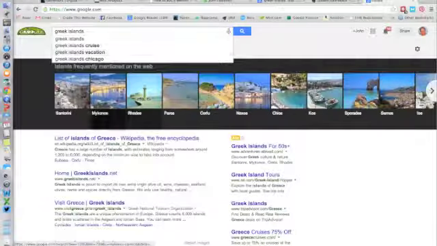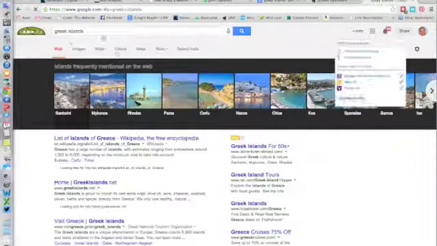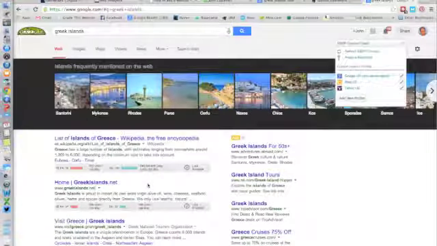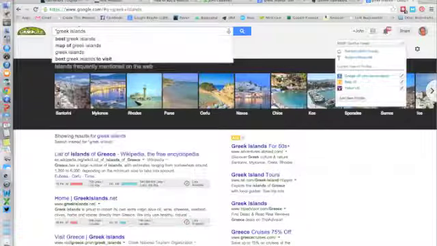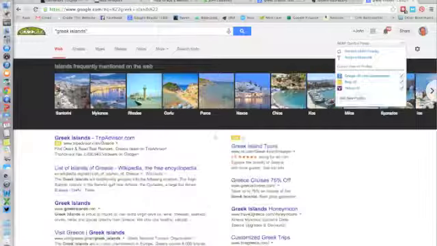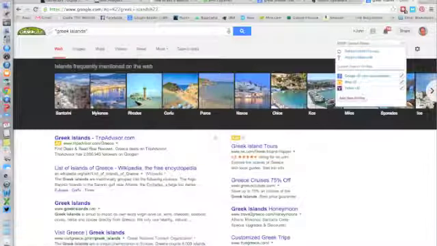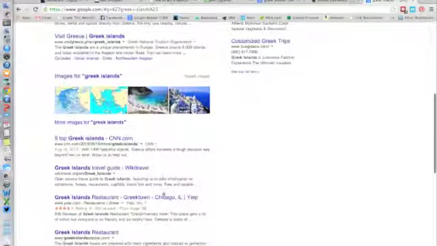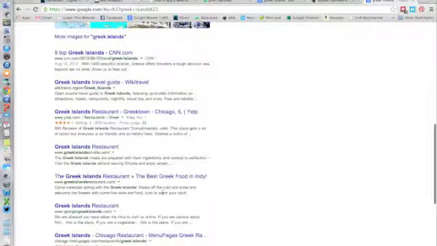There's one that's suggested. Google's going to show us everything that's Greek islands, but this is a little bit too broad. So what we want to actually have happen is to start looking for very specific Greek islands in that order, so we put the quotation marks around it. We get another list of Greek islands down here, but this is still very broad. We're not going to be able to look at all of these for links.